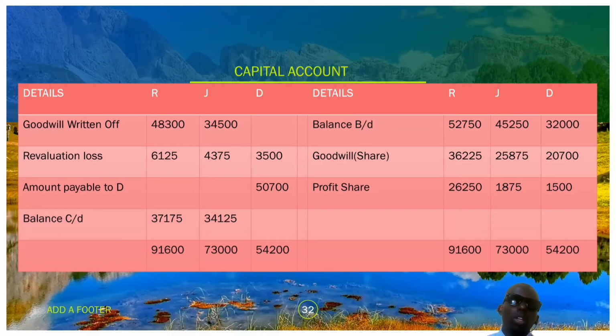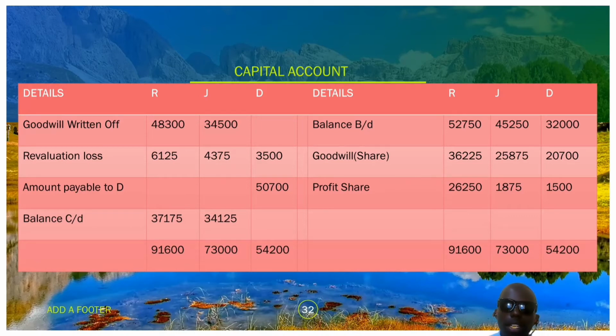Another thing that we have to reckon on the debit side is the amount payable to D. You reckon it in the column corresponding to D. To get the amount payable to D, you consider the amount on the credit side, that is 54,200.